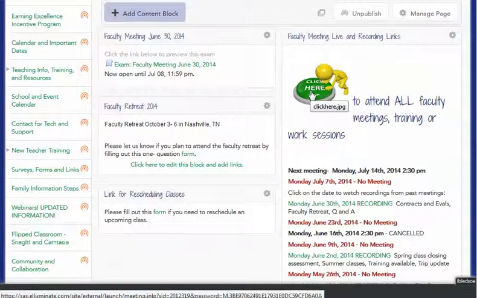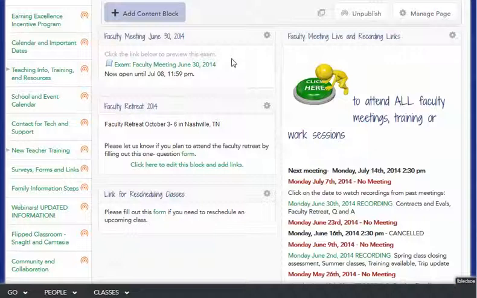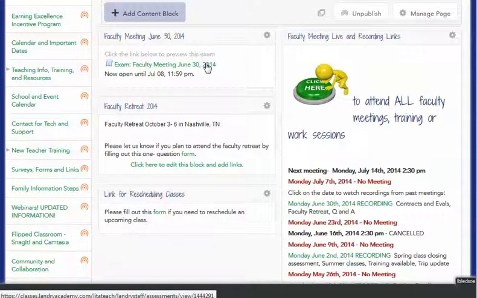This is also where you can see recordings of previous faculty meetings if you have to miss for some reason. Then you will want to make sure, within a couple of days of watching or attending, that you get credit by taking the faculty meeting assessment, so that you can get points for those. Those are important points, and we'll talk about those in just a moment.